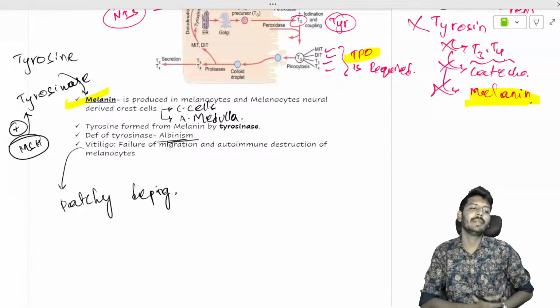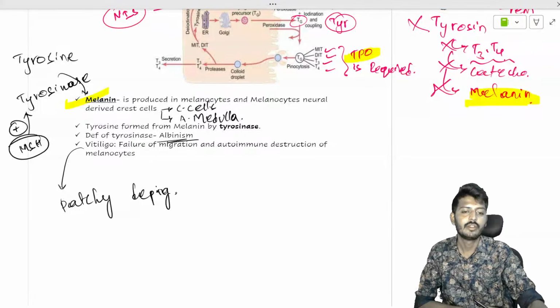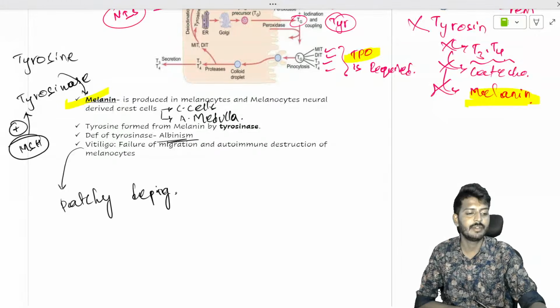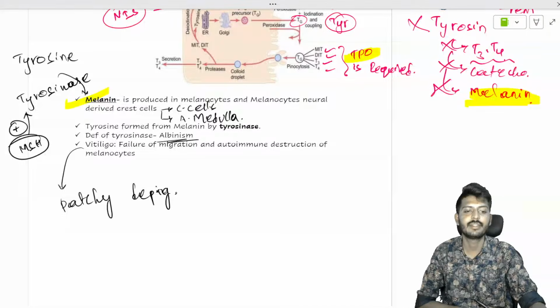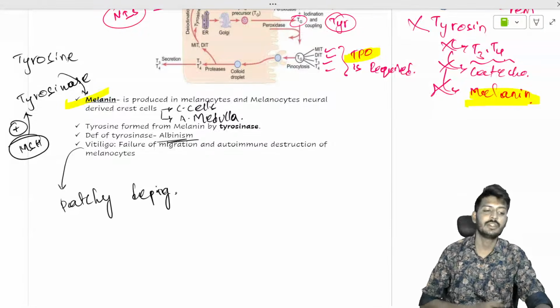You should not say hypopigmentation, you should say depigmentation. Patchy depigmentation is seen with vitiligo. Complete body depigmentation is seen with albinism. So this is the story of albinism and vitiligo.